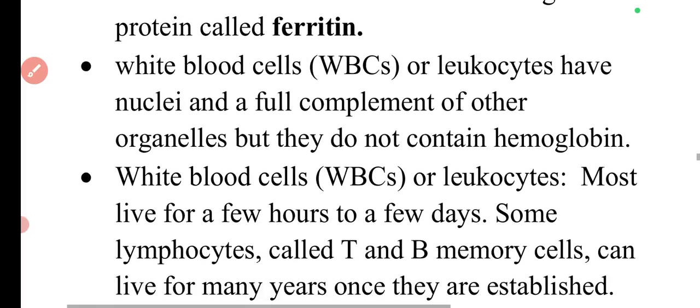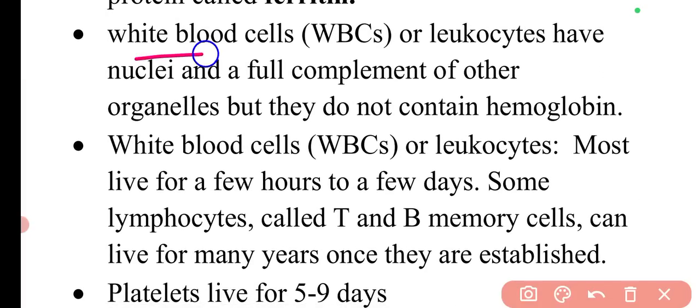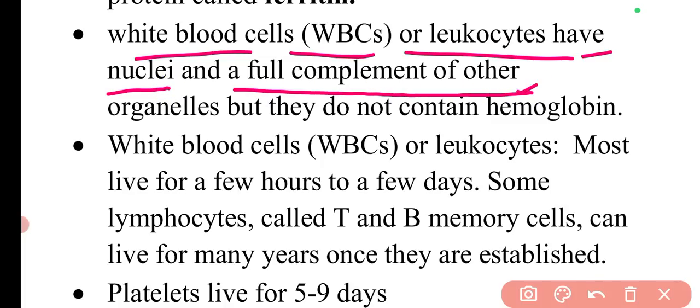Then moving to the next point. White blood cells, that is WBCs or leukocytes, have nuclei and a full complement of other organelles, but they do not contain hemoglobin.